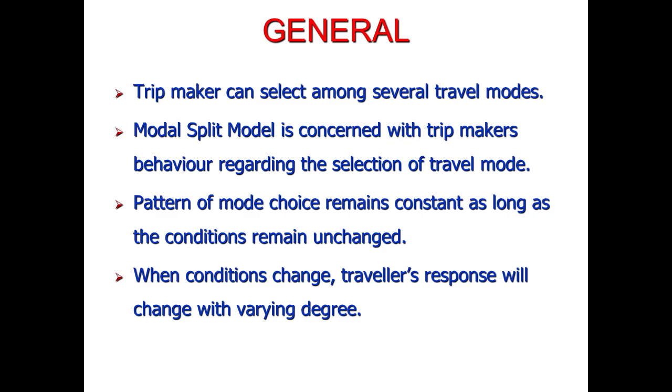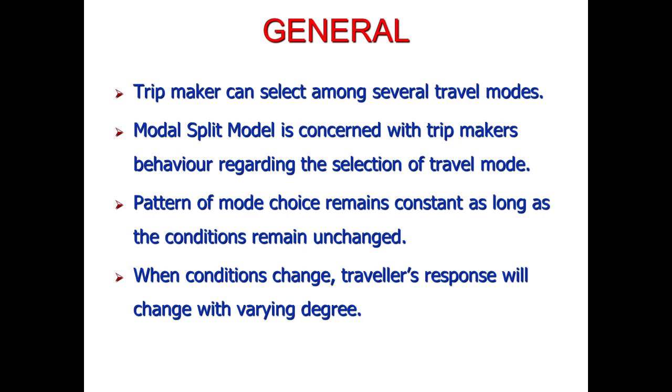Now, what is meant by the traveling conditions? Traveling conditions include the price of fuel, the fare of transit system, the toll collection, etc. So if the prices of fuel or the fares of transit system are on a consistent rise, it will automatically change the trip maker's decision of selecting a particular mode of travel.